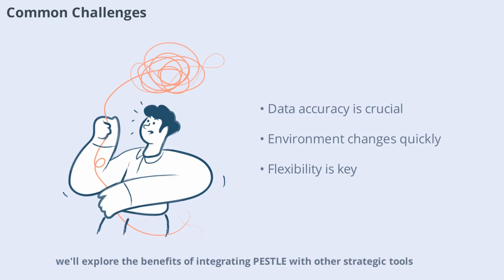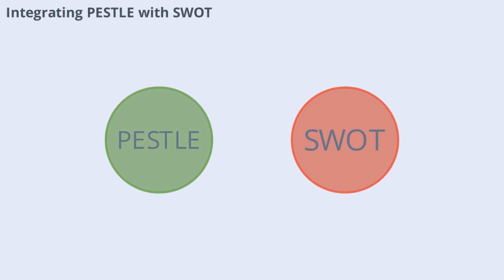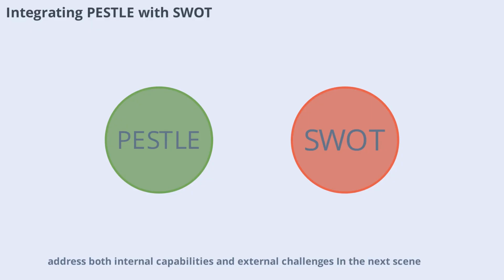Next, we'll explore the benefits of integrating PESTLE with other strategic tools. PESTLE analysis is often used alongside SWOT analysis to provide a comprehensive view of an organization's strategic position. While PESTLE focuses on external factors, SWOT examines internal strengths and weaknesses as well as external opportunities and threats. By combining these tools, businesses can develop more robust strategies that address both internal capabilities and external challenges. In the next scene, we'll look at a practical example of integrating PESTLE and SWOT.